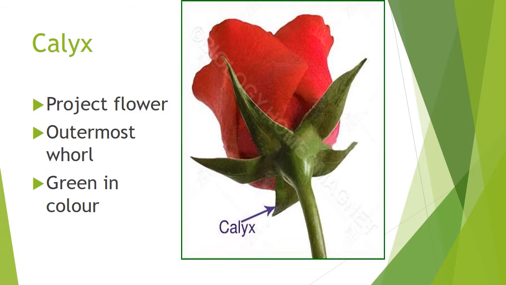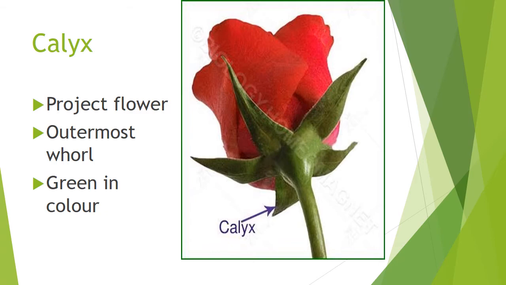It is also one of the chapel structures, but that is green in color. That is a calyx. Calyx is a protective part of the flower because it protects the flower. Then it is green in color. Then it is the outermost whorl of the flower, first present, the calyx.